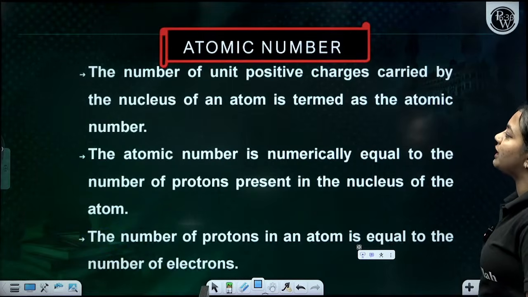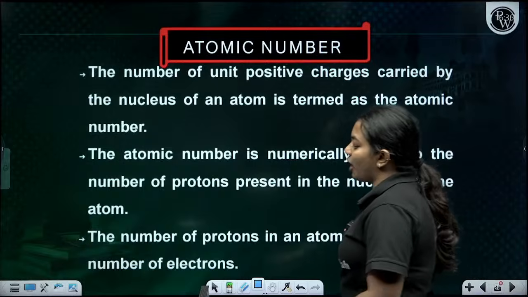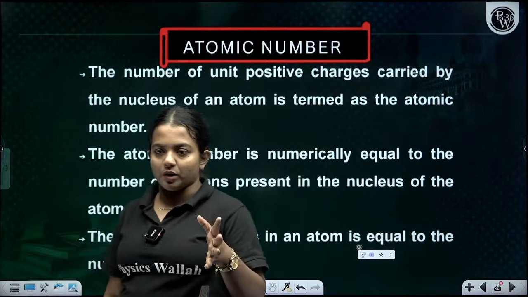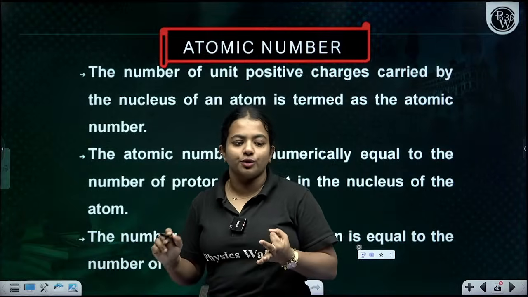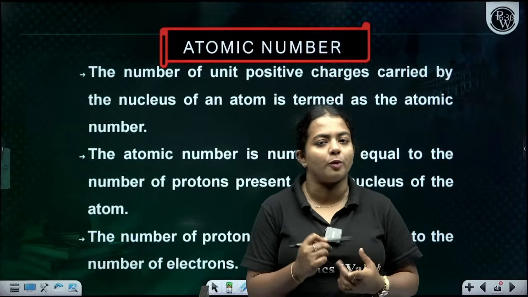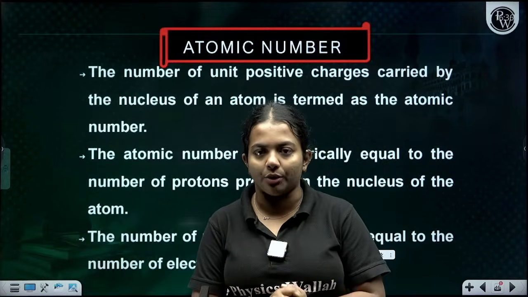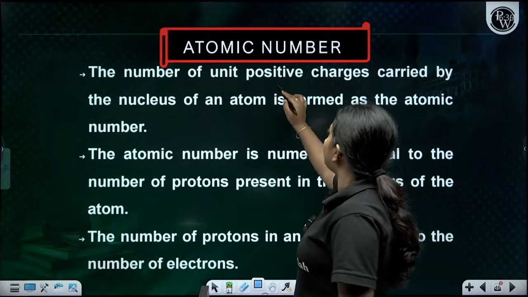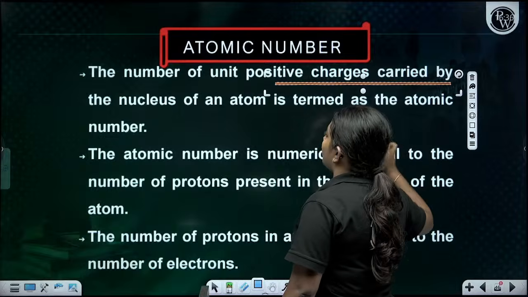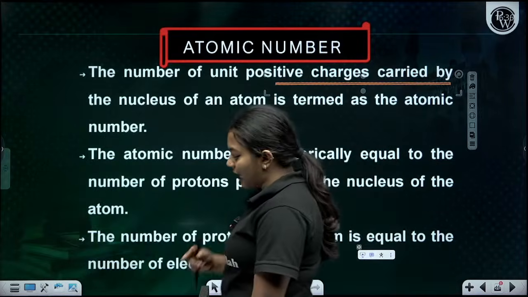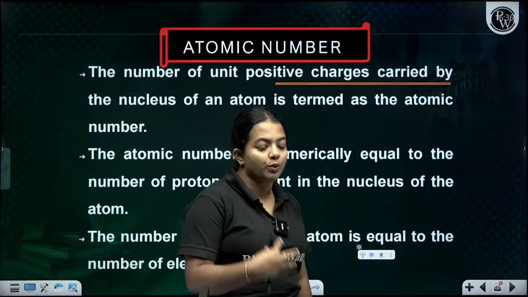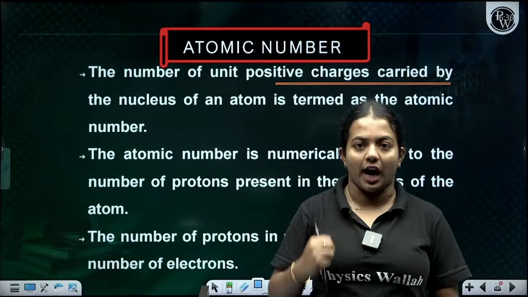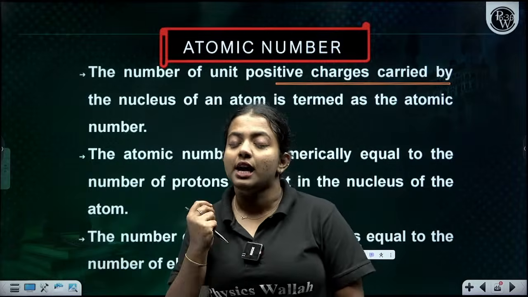So what do you mean by the atomic number? I told you in some basic concepts also. There is the atomic number, the mass number, and isoelectronic species, isotopes and isobars, which are very important. Atomic number is the number of positive charges carried by the nucleus of an atom. In an element, it is the number of positive charges in the nucleus of the atom. That is called the atomic number.